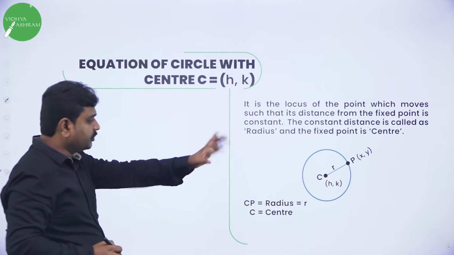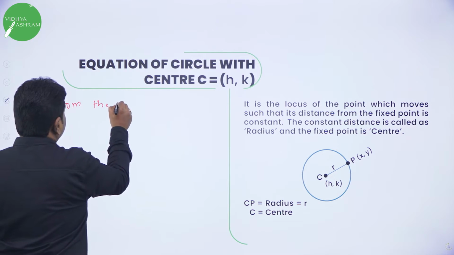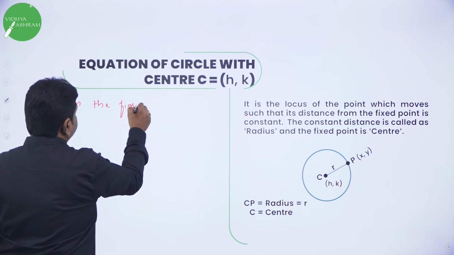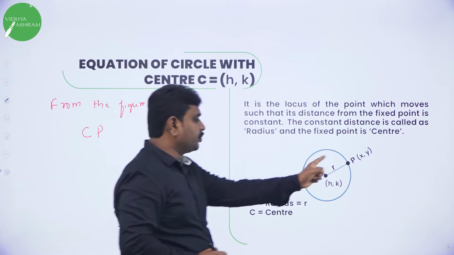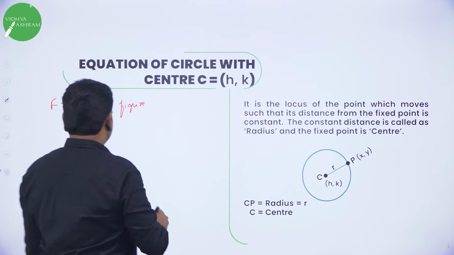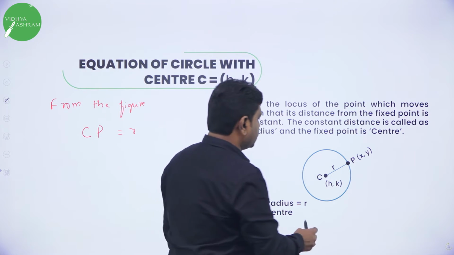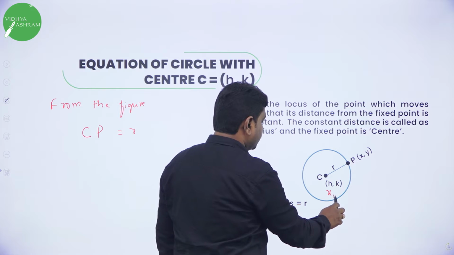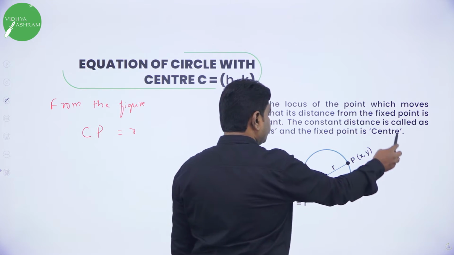If you observe this from the figure, that's why you should draw the diagram properly. From the figure, C to P, center to any point, is the radius. Do you agree? C to P is the radius, and I have C as a point. I call it x1, y1. P is another point. I call it x2, y2.